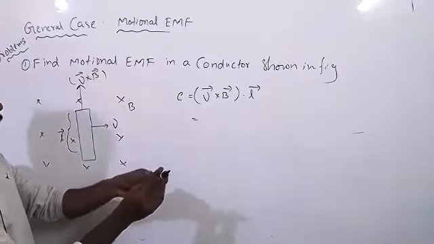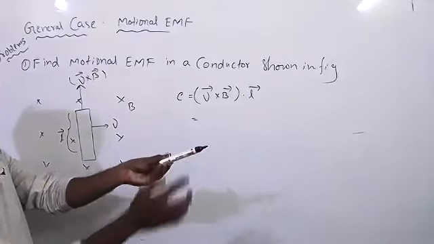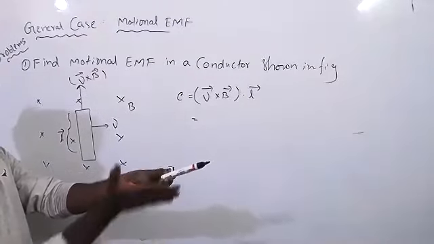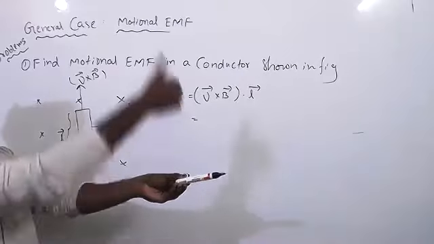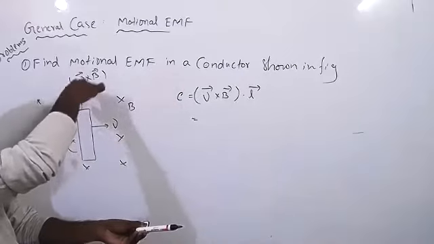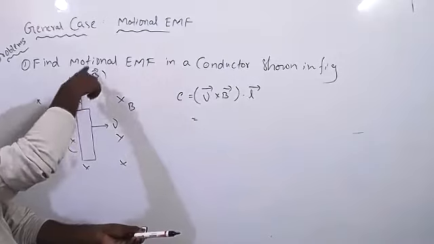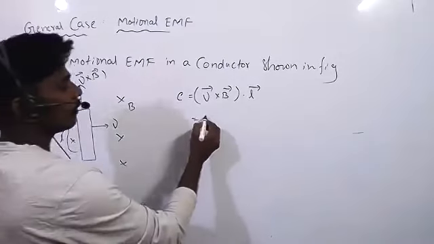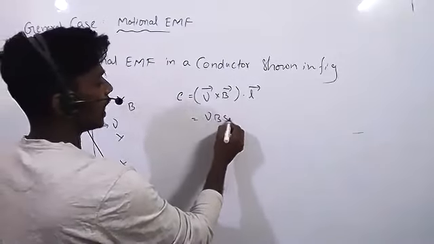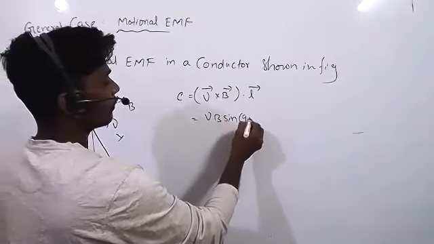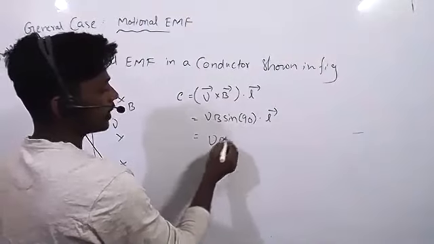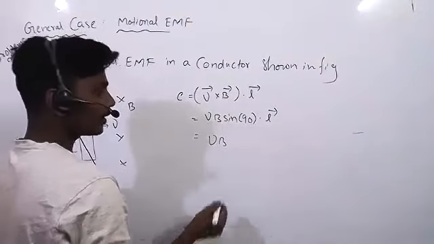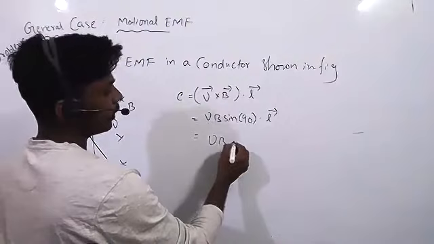Once imagine, it is the velocity and the magnetic field. When we are going from velocity to B bar, v bar cross B bar, that means in this direction. So v B sine 90 dot L bar. vB sine 90 is nothing but vB, so vB dot L bar.